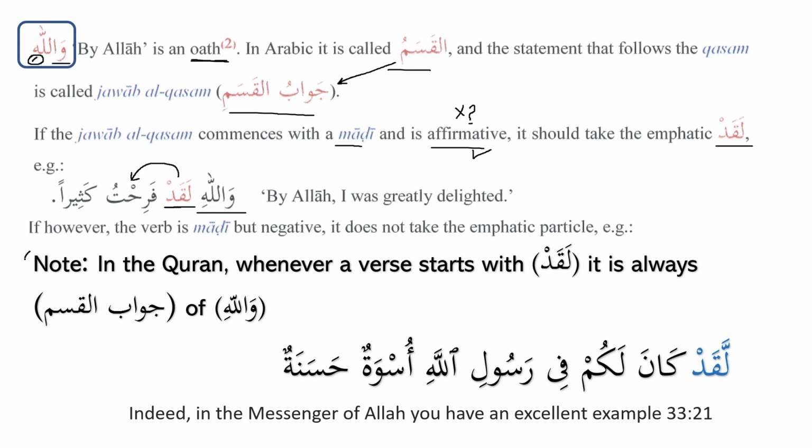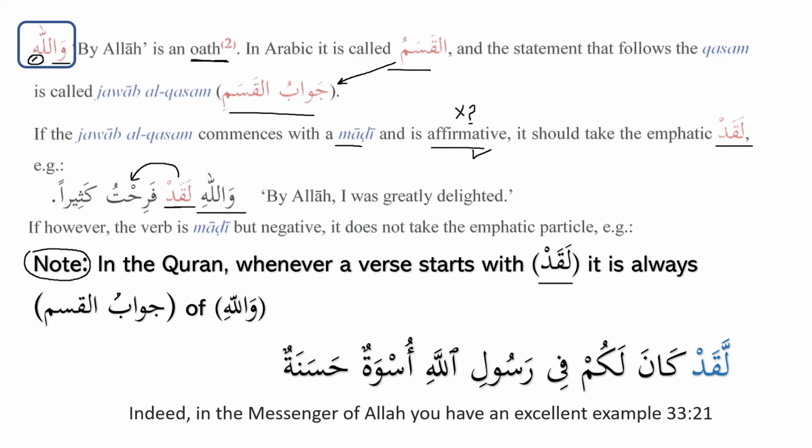Now a very important note with regards to the Quran. In the Quran, whenever a verse starts with laqad, it is always jawabul qasam of wallahi. So whether we have wallahi or not, in fact, there is no verse of the Quran that starts like this, wallahi, and then washamsi or wal qamari or wal asri. But whenever we have a verse of the Quran that starts with laqad, that means it is always jawabul qasam.